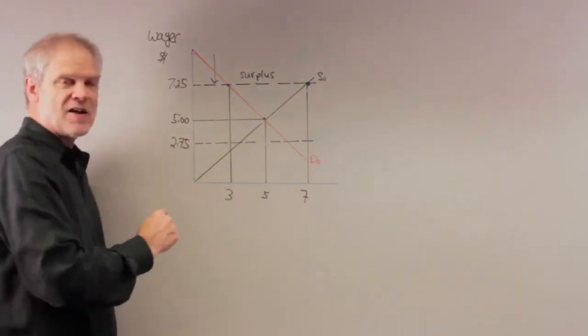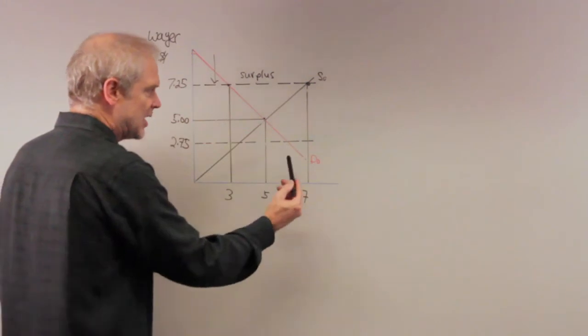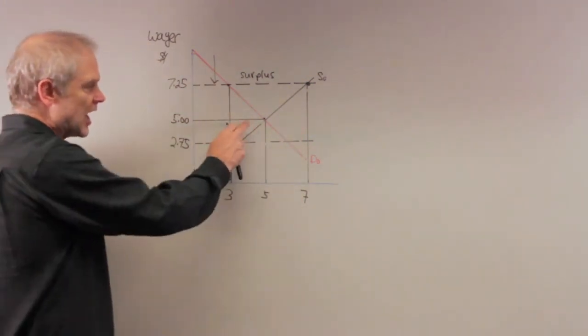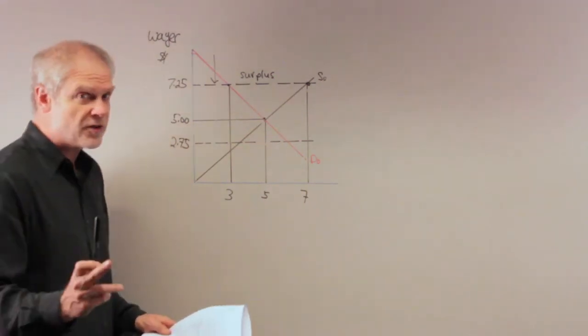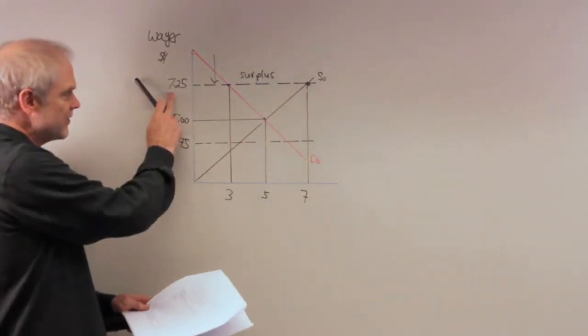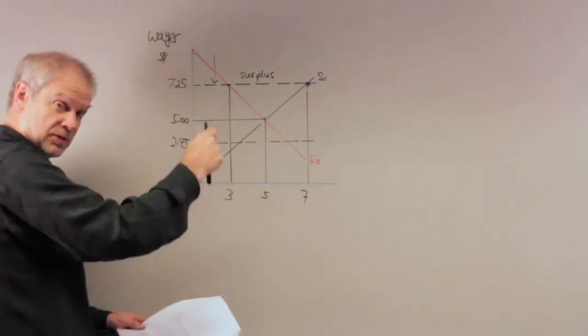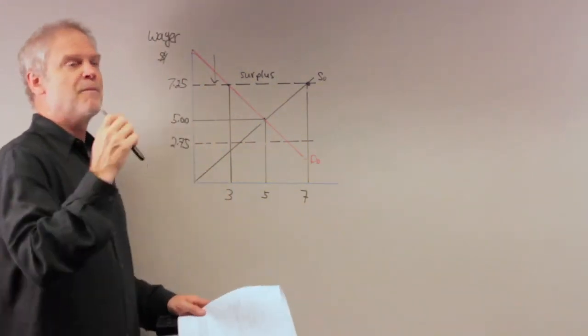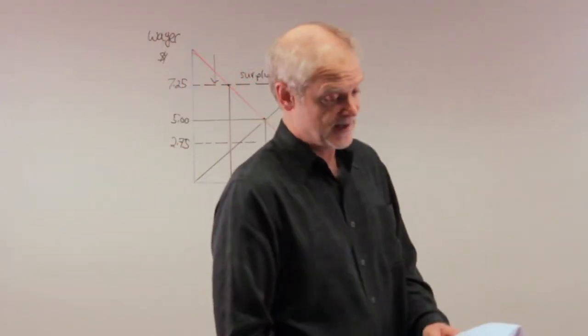So $2.75 would be a non-binding floor because the wage basically won't fall that far. It'll stop at $5. So D would be correct if $2.75 were the minimum wage, but it's not. $7.25 is the minimum wage. This price floor can't go below that, right? This price floor is binding and it creates a surplus of unemployed workers. That's it for number 3.